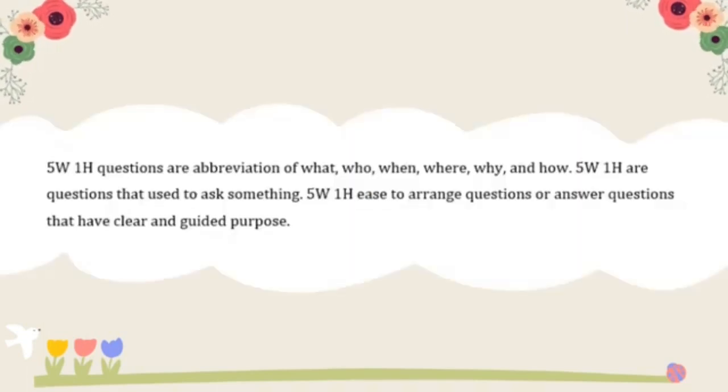5W1H questions are abbreviations of what, who, when, where, why, and how. 5W1H are questions that are used to ask something. 5W1H is to arrange questions or answer questions that have a clear and guided purpose.